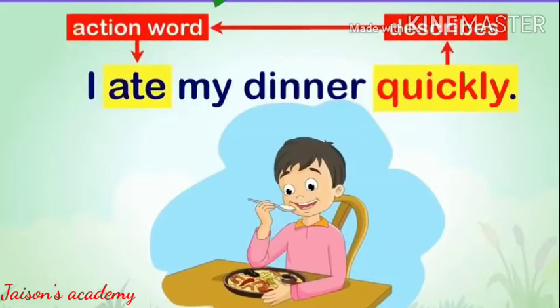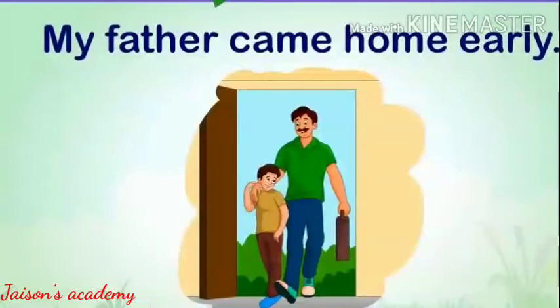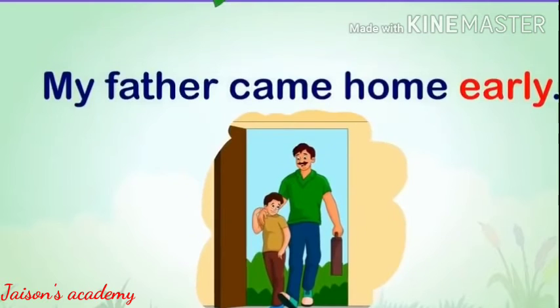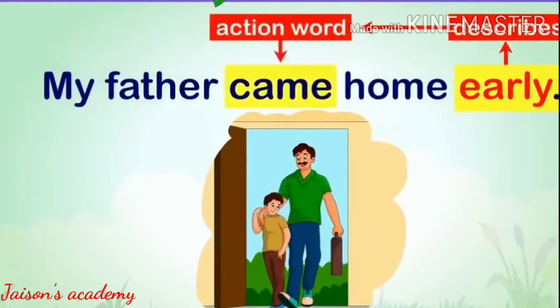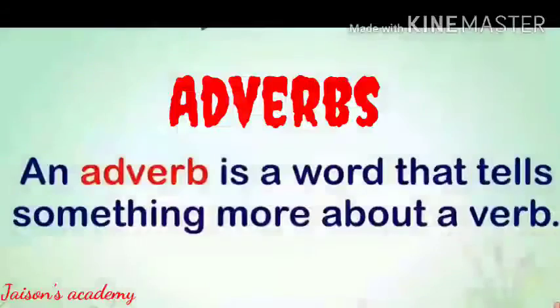Now look at another example. My father came home early. Here, early tells us when the action happened. That is, early describes the action word came. An adverb is a word that tells something more about a verb.